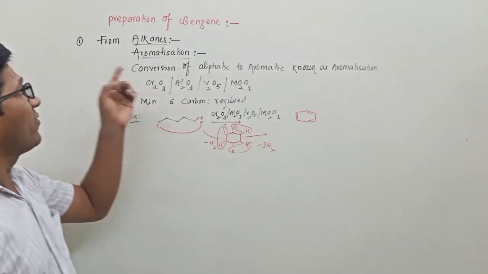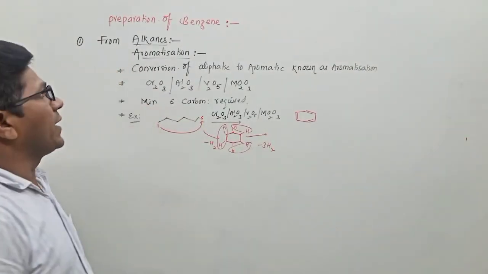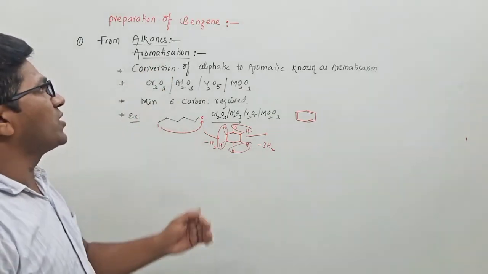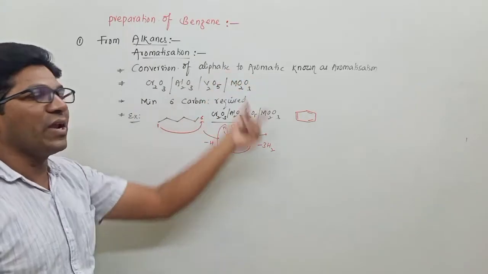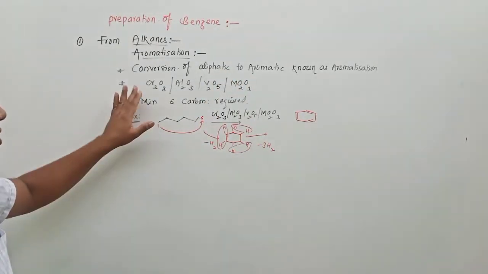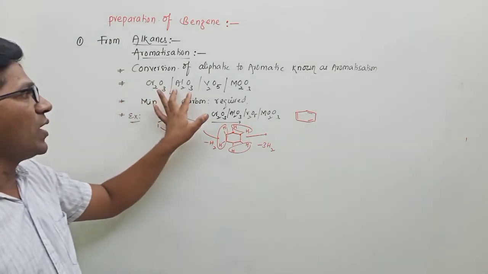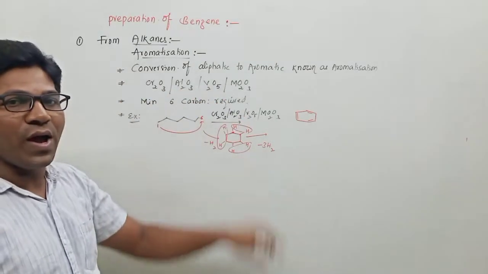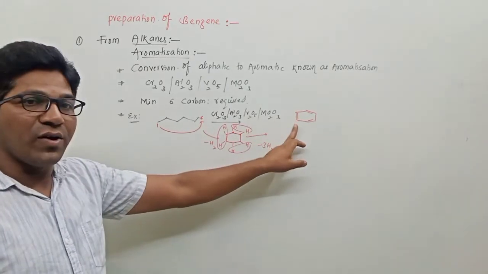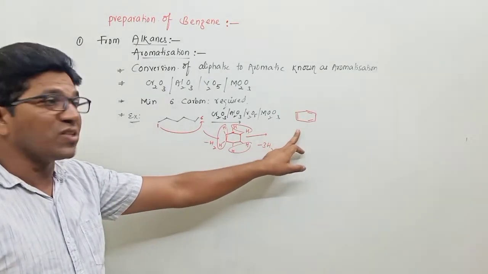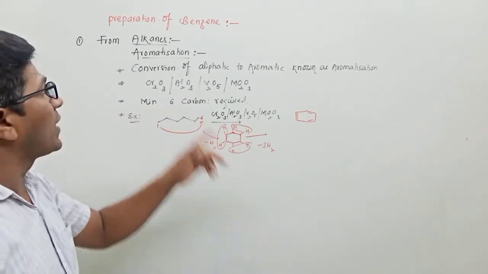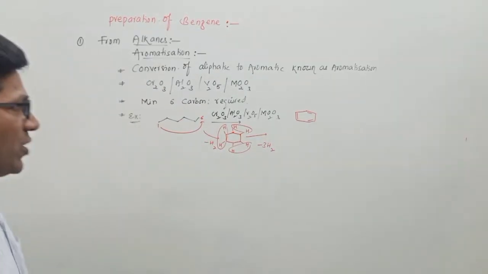See, once again listen. The first one is from alkanes. That process is known as aromatization. Aromatization means conversion of aliphatic to aromatic. The reagent is Cr2O3, Al2O3, V2O5 or molybdenum oxides. For a benzene ring, minimum 6 carbons are required. 1 to 5 carbons of alkane do not show this reaction.